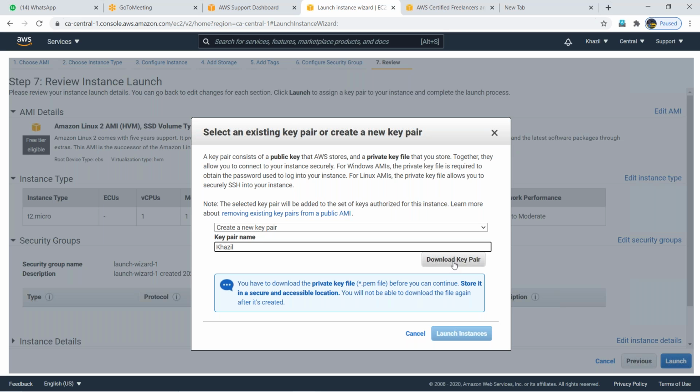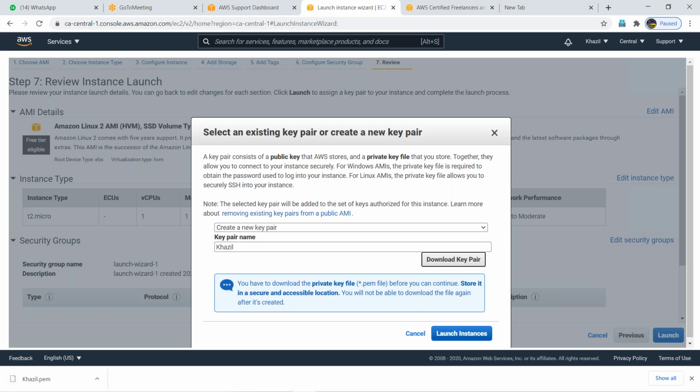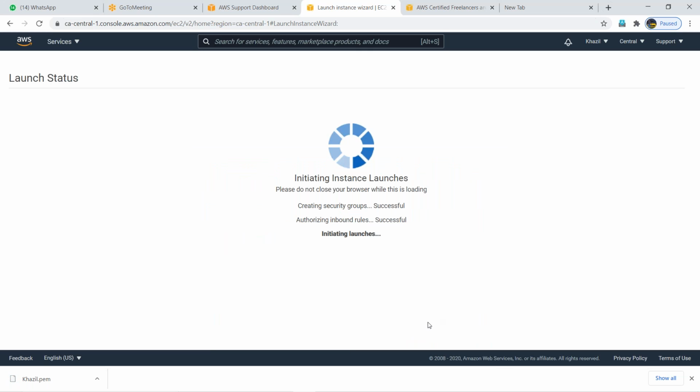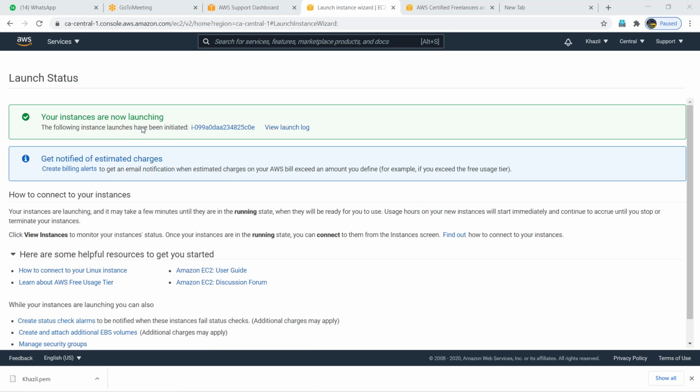Generally, we give our project name or application name. Okay, download key pair. Now launch instance. So that's it, guys. Your operating system is ready.